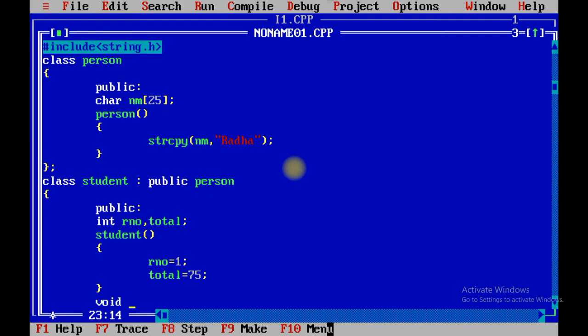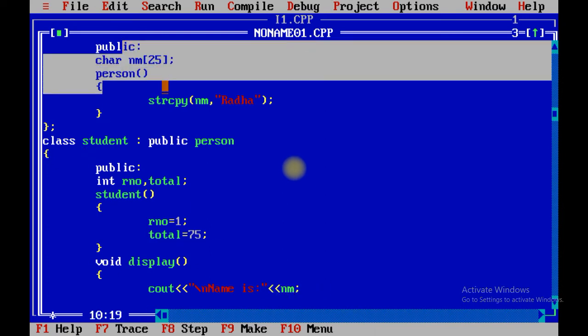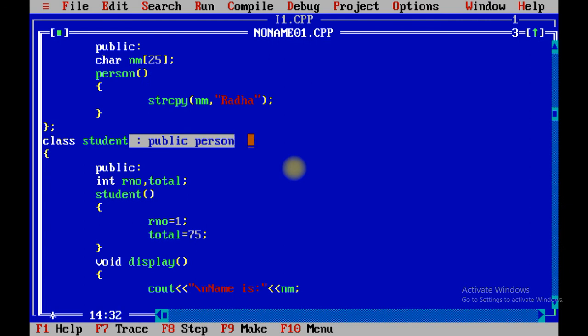Now we are going to create display function inside student class, going to print the value of person class, name is nm variable, which is, remember one thing, nm is a part of person class, but over here we have used the concept of inheritance, so it allows you to use nm over here, otherwise it will generate error.